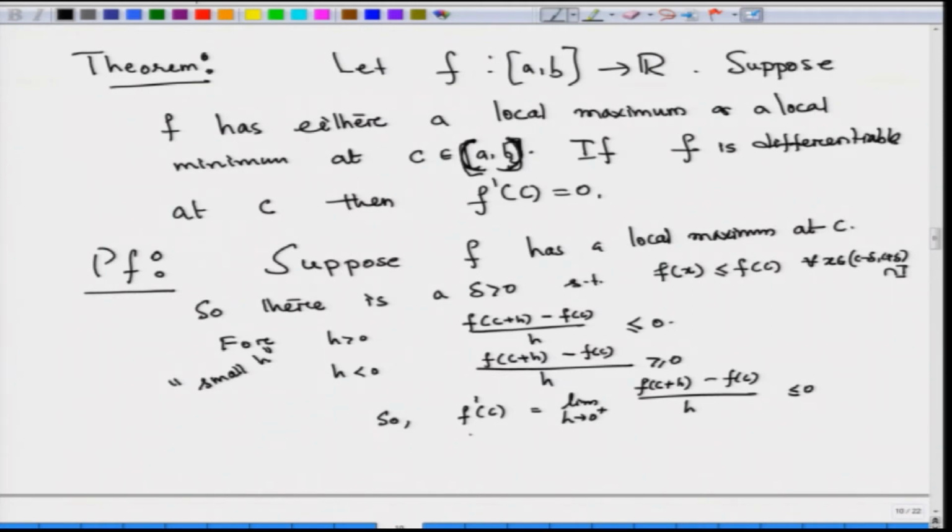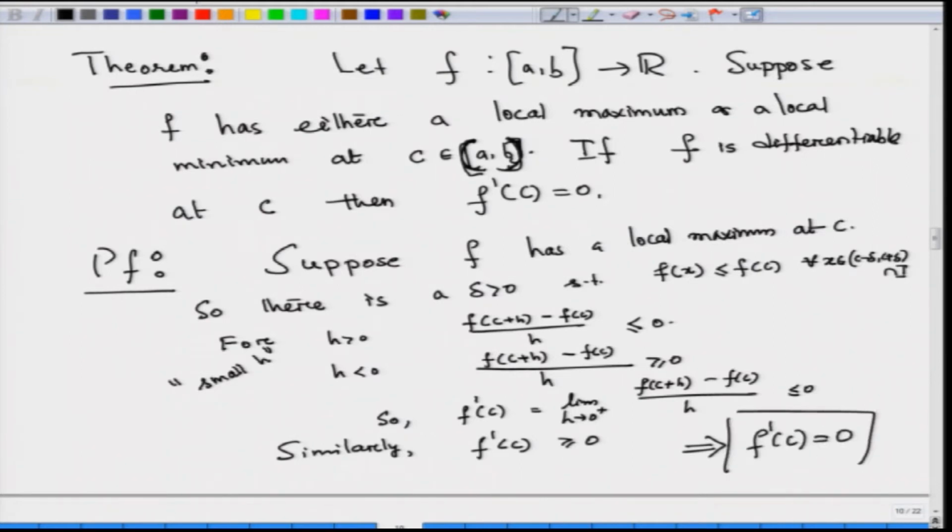Similarly, from the other side we will get f prime of C greater or equal to 0. Now, f prime of C is less or equal to 0 and f prime of C is greater or equal to 0, both of these together imply that f prime of C is equal to 0.